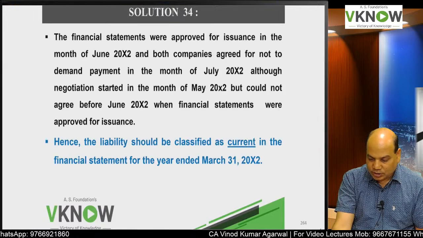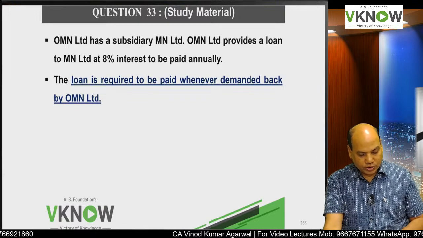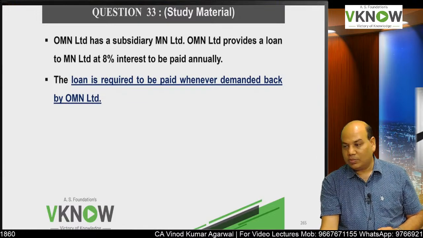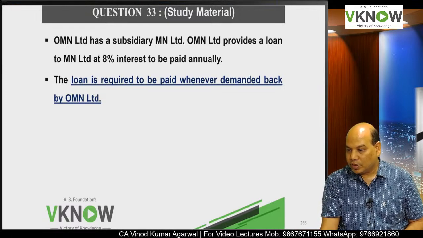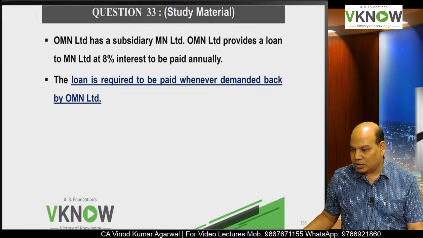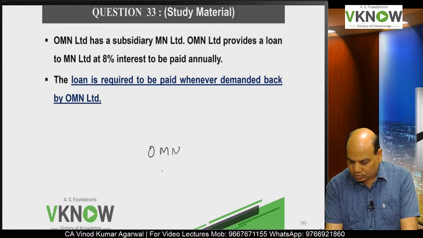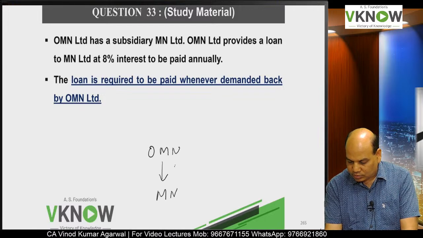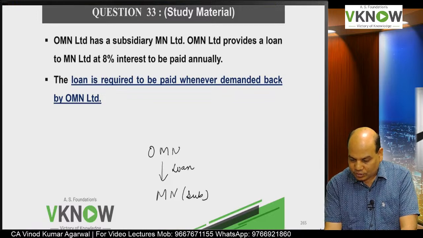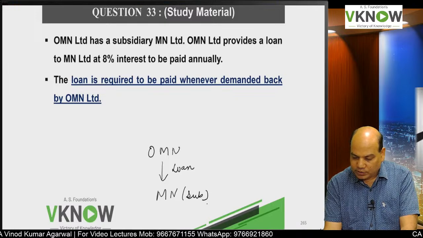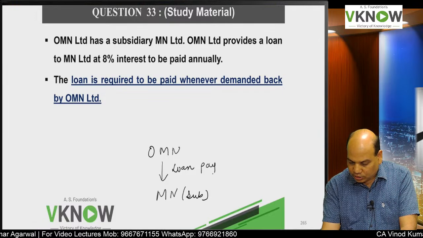Next question number 33. Homework, not homework, classwork. Source study material. OMN Limited has a subsidiary, MN Limited. OMN provides a loan to MN Limited at 8%. It has given a loan to subsidiary at 8% interest. Loan is required to be paid whenever demanded by OMN. So loan is payable on demand.